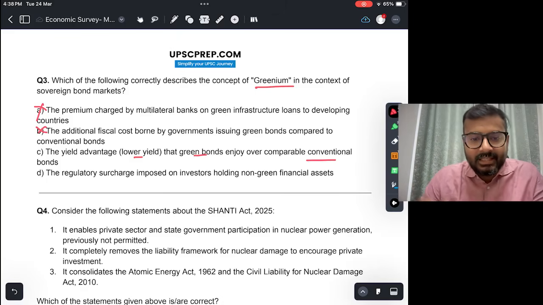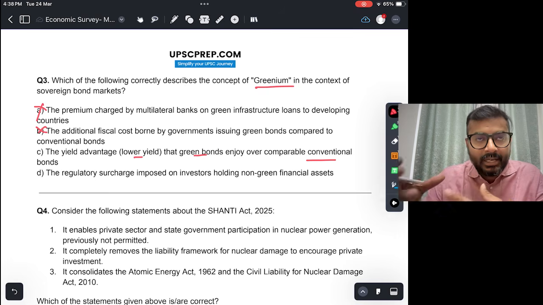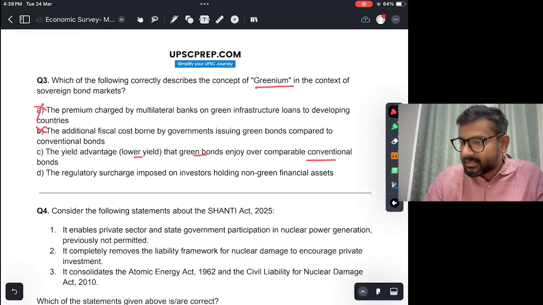You will see that green bonds have a lower borrowing cost. They have a yield advantage. If someone has to raise money for a green project, they can issue green bonds, and green bonds usually have a lower borrowing cost compared to conventional bonds, even if the issuer is the same. What this reflects is that the investor is willing to accept lower returns if the money is used for green projects. So that is the concept of greenium. The correct answer is C.